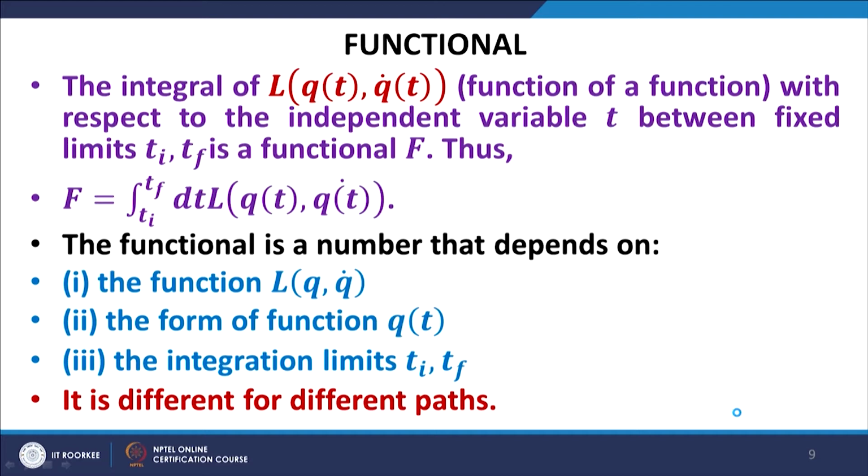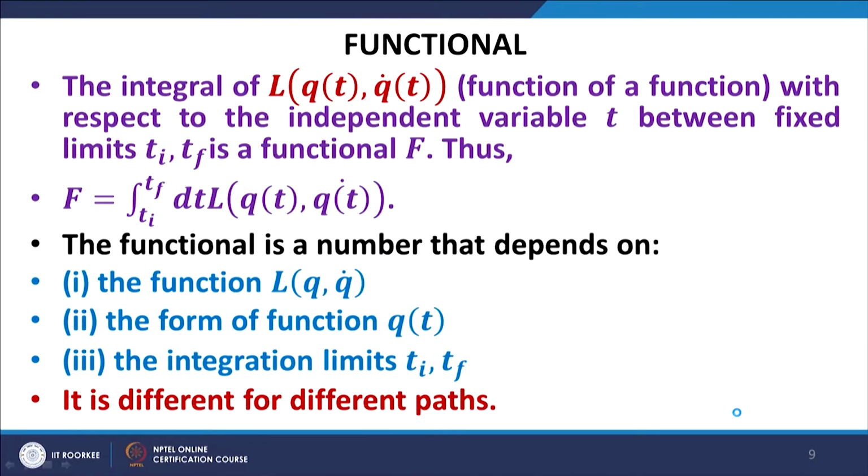So, the functional, that is the integral, or the action integral in our case, in the special case when this is the Lagrangian, depends on the Lagrangian itself, on the form of q or the dependence of q on t, and finally, the two limits which constitute the integration limits. The important thing is that this functional that we get on integration is dependent on the path followed by the system. For each path you get a different value of the action integral.